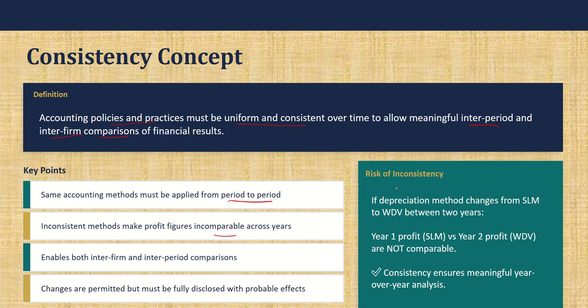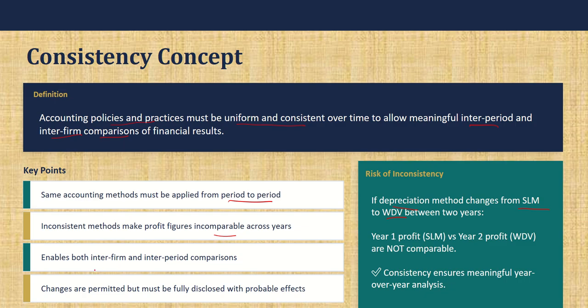For example, there are different methods in which depreciation is calculated. Depreciation is reducing the value of an asset. If in the first year I use the straight line method, and next year I use the written down value method, the amount will differ, and then I cannot compare. So having consistency is very important.